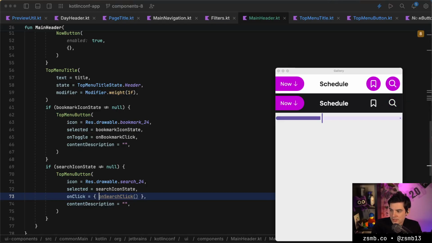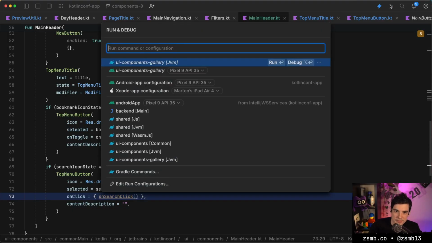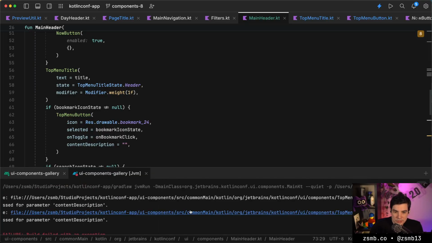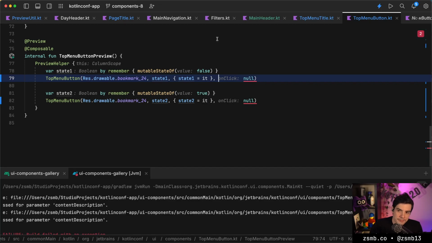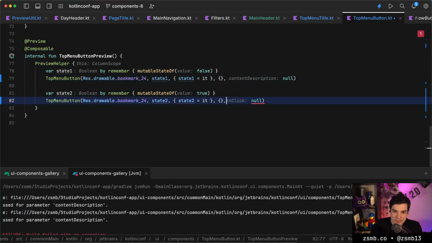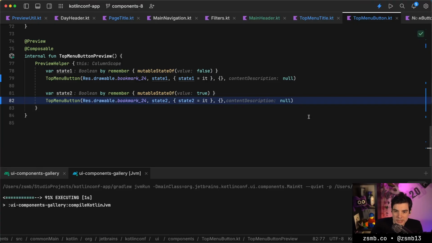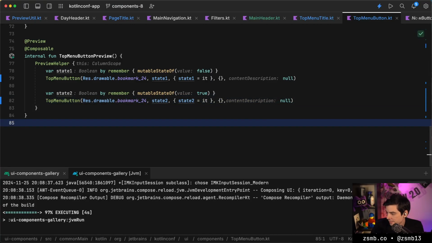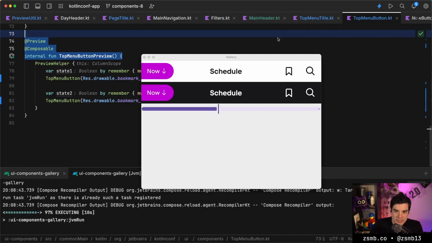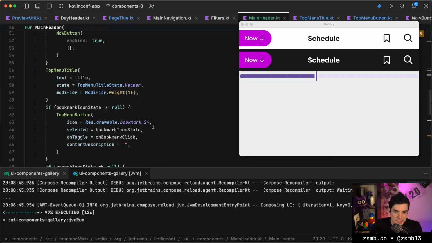Okay, so hot reload is down, timestamp 8 p.m., 8 minutes after 8. Yeah, so let's rerun this. Apparently I managed to break something with all the lambdas and signature changes. Okay, that's on me. So the only reason why that didn't work is because I broke compilation in another file somewhere. And I mean, it obviously didn't have a chance to recompile that way. Okay, so the search button is clickable but doesn't do anything. The other button is toggleable. We are making progress.